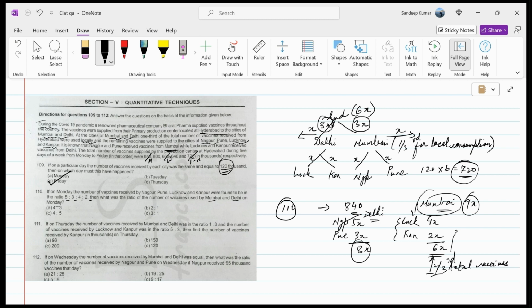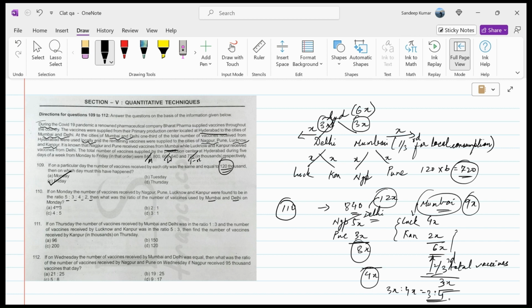would have been 12x. So if we look at the figure, what is the ratio of the number of vaccines used by Mumbai and Delhi on Monday? So the number of vaccines supplied to Delhi is 12x. Delhi uses 12x minus 8x, that is 4x vaccines, and Mumbai uses 9x minus 6x, that is 3x vaccines. Now, what is the ratio of the number of vaccines used by Mumbai and Delhi? So it is 3 is to 4. 3x is to 4x. That translates to 3 is to 4.